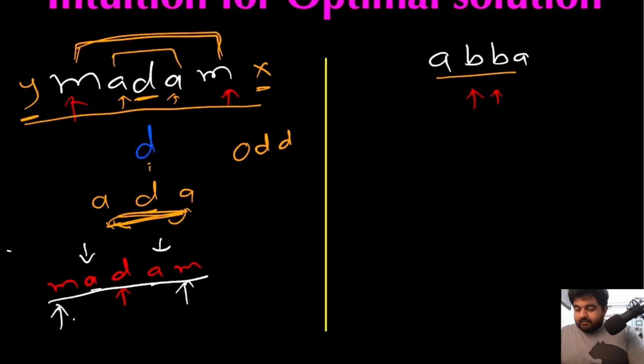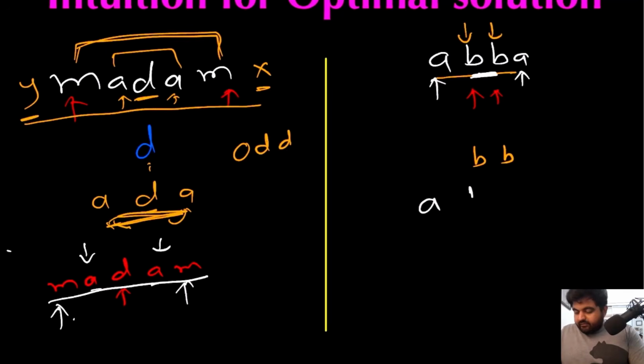Let's take an example for this even number case. Now in this case, we actually have two middle values, and the two middle values are BB. Now if we consider this BB, this is a palindrome in itself, because by definition, if we go from left or right, in each case we are reading the same value. Now again this AA, both are the same value and they corner our original given middle values.